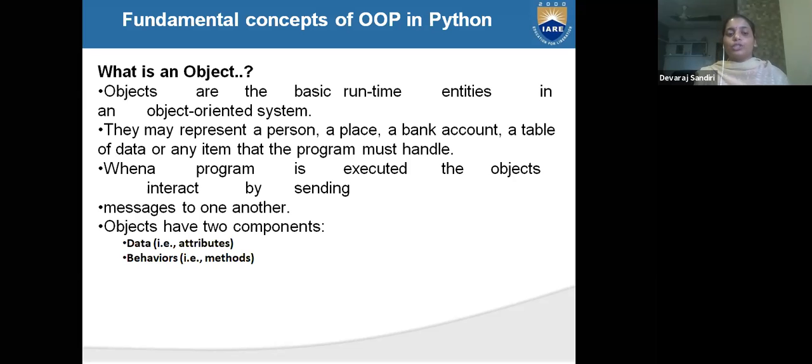One is attribute, one is behavior, which is methods. What is attribute? Attribute means data. Whatever data you see, whatever data is there, that is called attribute. Whatever methods are there, that is called behavior. Behavior will change from object to object, and data will also change, but the classes are the same. Different objects have different data and different behaviors.